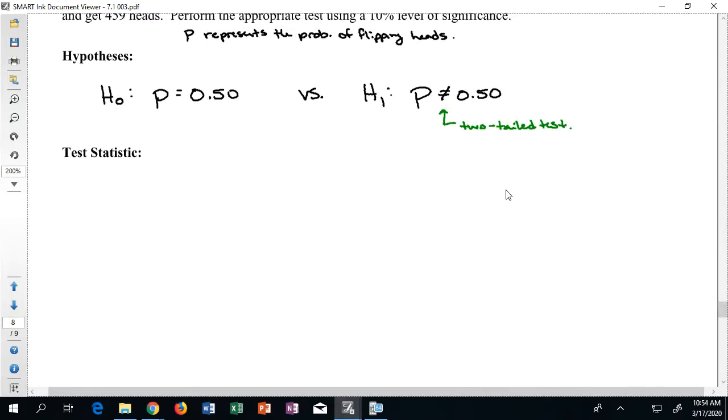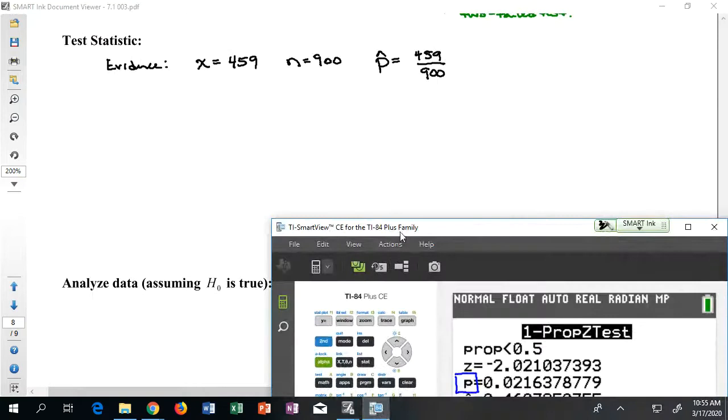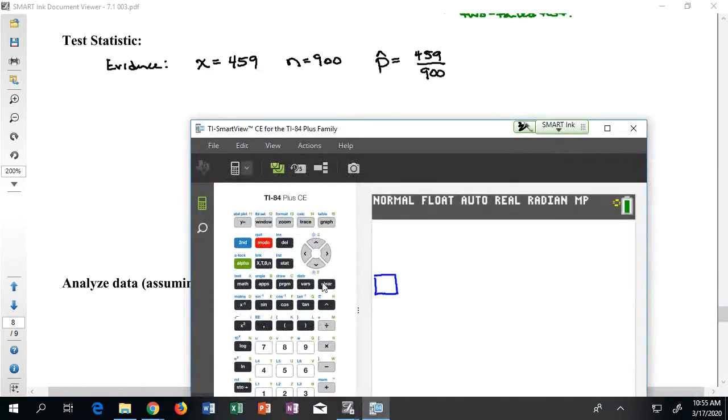Okay, now I can go to my test statistic. I'm going to write down all the information that can be used as my evidence. So I have an X. I flipped the coin and I found 459 heads. I had an N. I flipped the coin 900 times. I can then calculate a P hat, which would be 459 out of 900. If I go ahead and crunch this on the calculator, 459 out of 900, well, that's 51%.